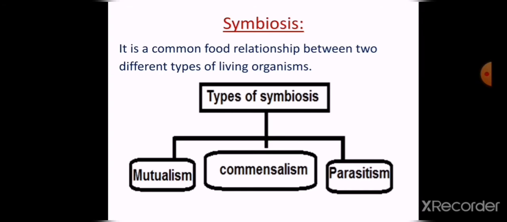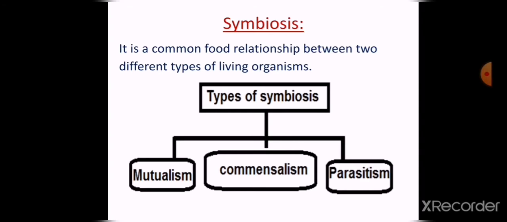So there are three types of symbiosis, which are mutualism, commensalism, and parasitism.